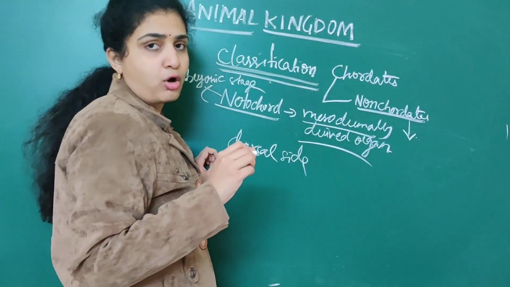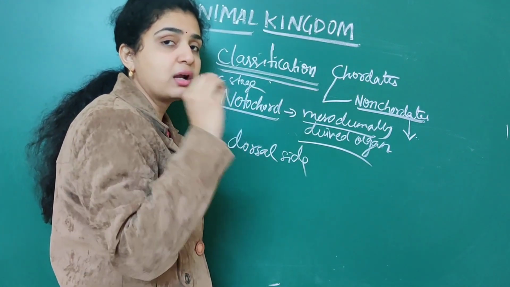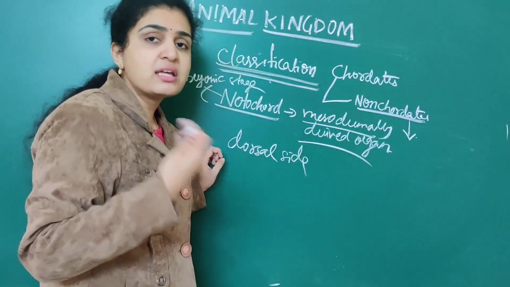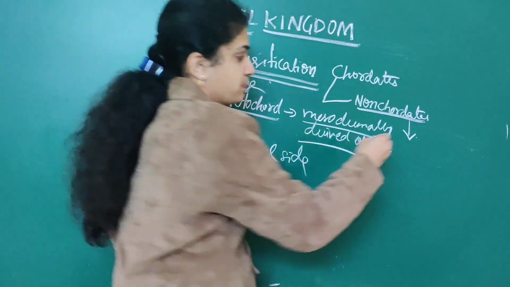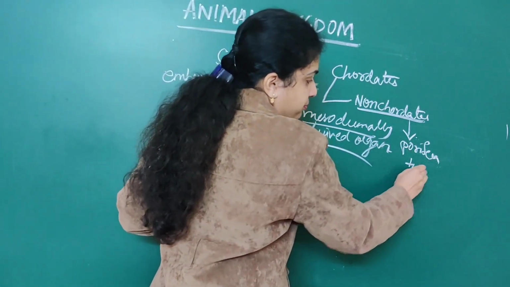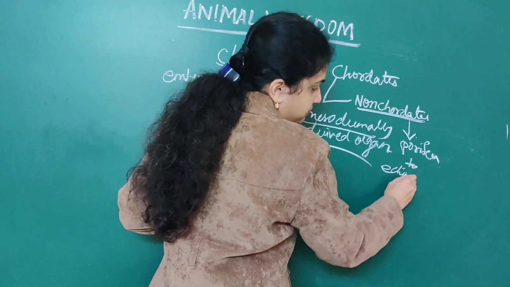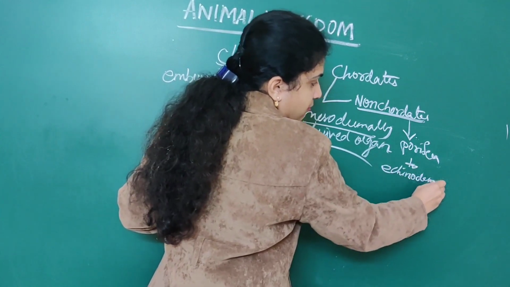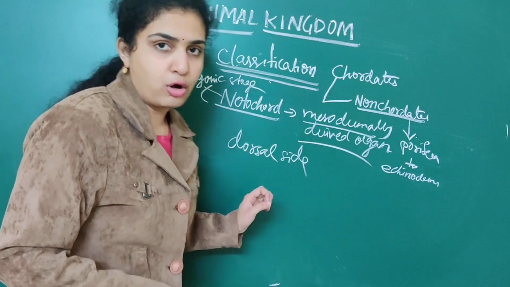Those all come under non-chordates, meaning from porifera to echinodermata. Porifera is nothing but sponges. So porifera to echinodermata, all will come under non-chordates.